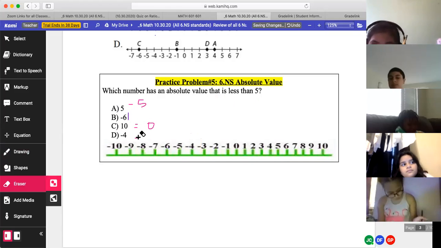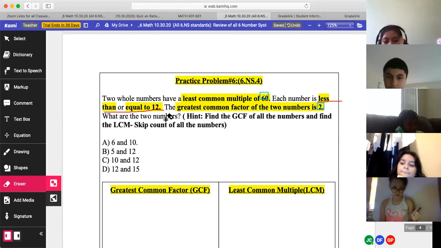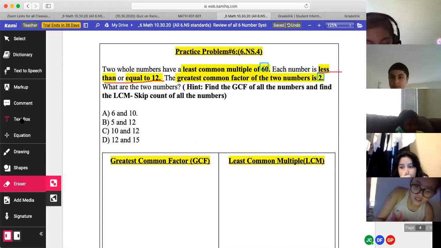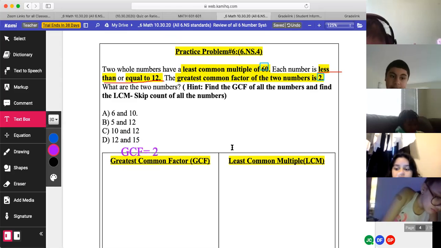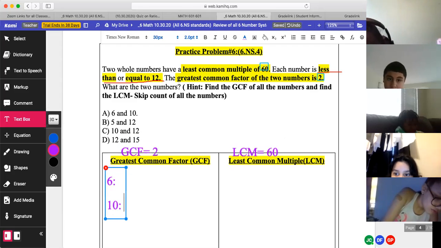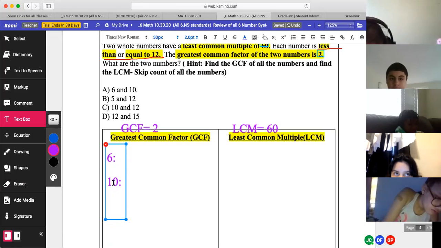All right, the next one is going to go to Chris. Chris, you ready? All right, it says two whole numbers have a least common multiple of 60. Each number is less than or equal to 12. The greatest common factor of the two numbers is 2. What are the two numbers?